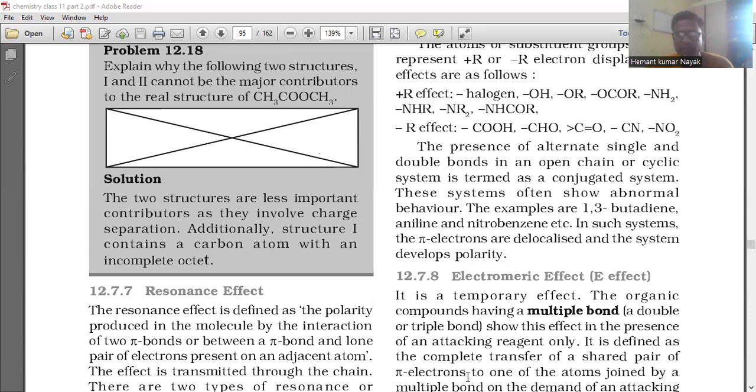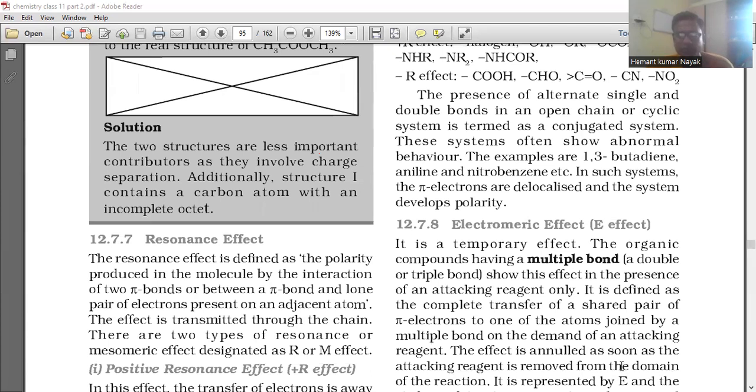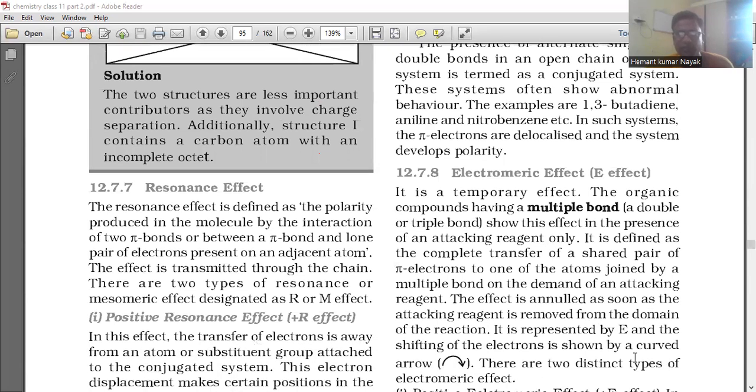Electromeric effect is defined as the complete transfer of a shared pair of pi electrons to one of the atoms joined by a multiple bond on the demand of an attacking reagent. The effect is annulled as soon as the attacking reagent is removed from the domain of the reaction. It is represented by E and the shifting of the electron is shown by a curved arrow.